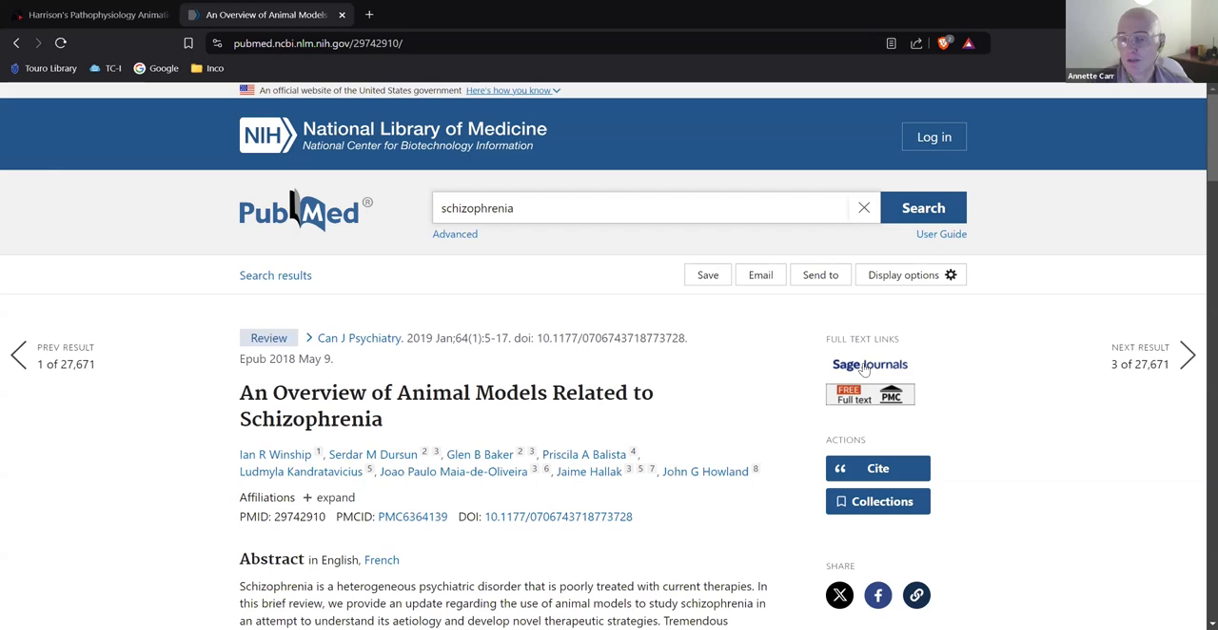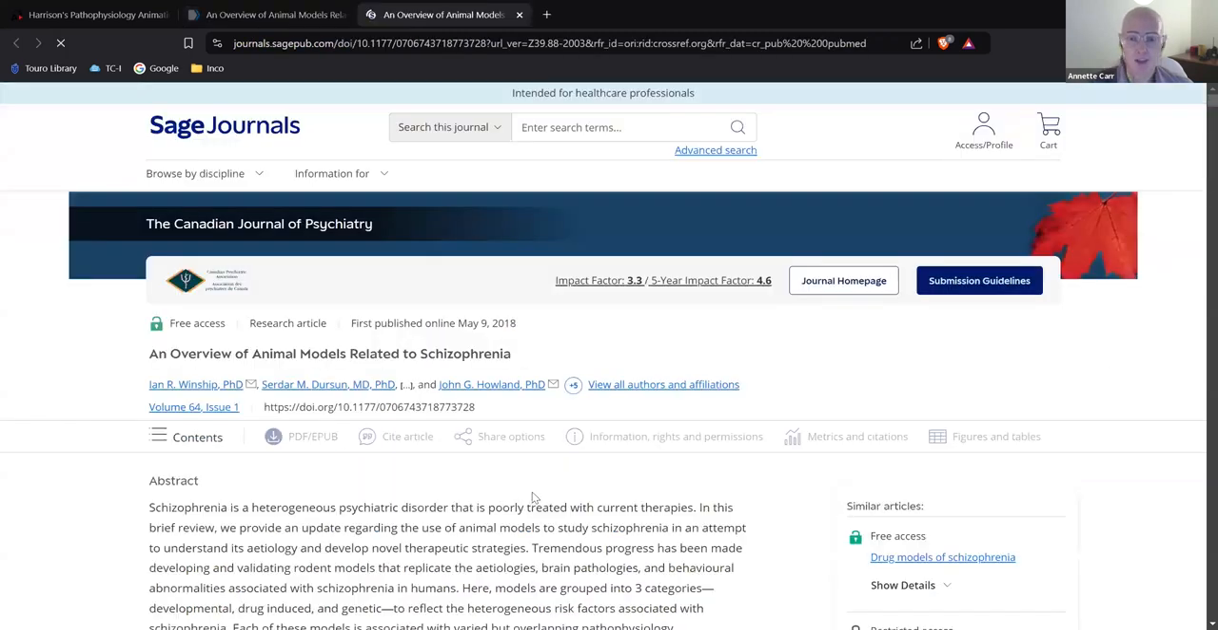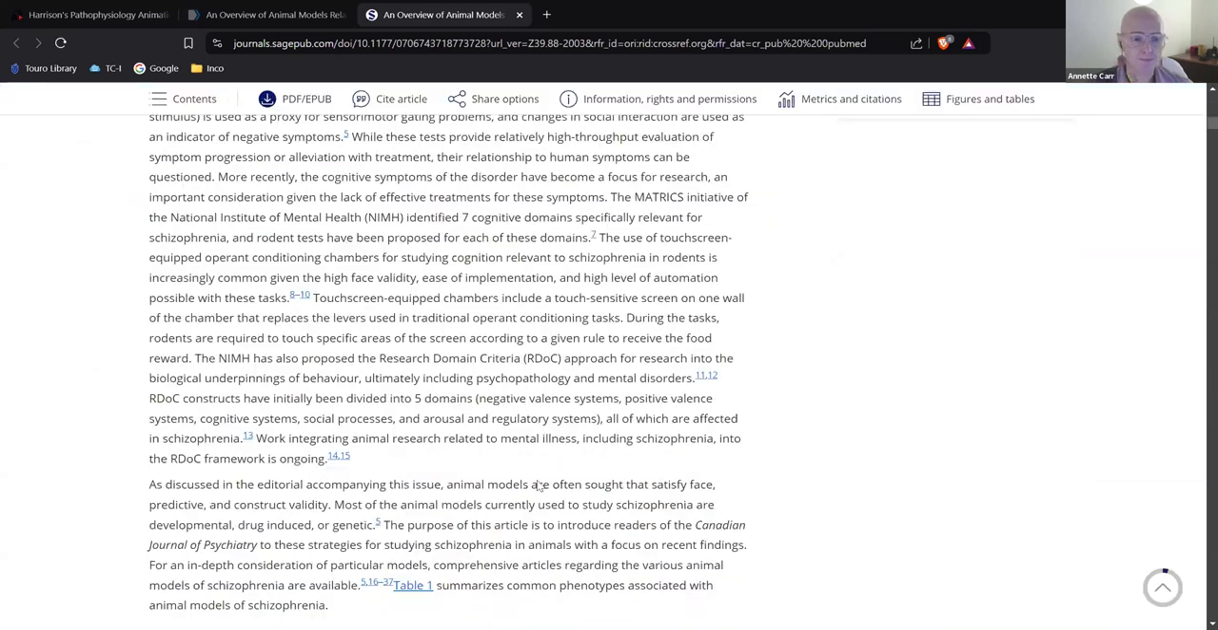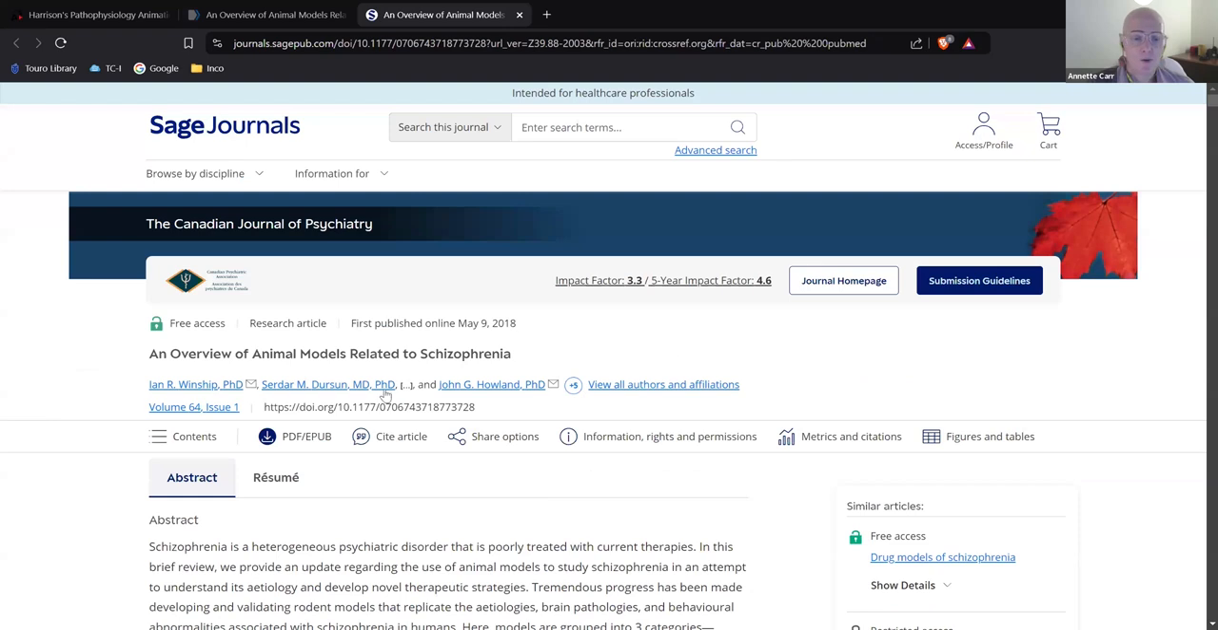We have Sage Journal, so I can click on that and see if I get the full article here. So here's the abstract, and the article is right below it. Now, I'm going to download this article. See here it says PDF. I always encourage students to download any articles they find to their desktop. Reason being, if you don't want it later on, you can always delete it.